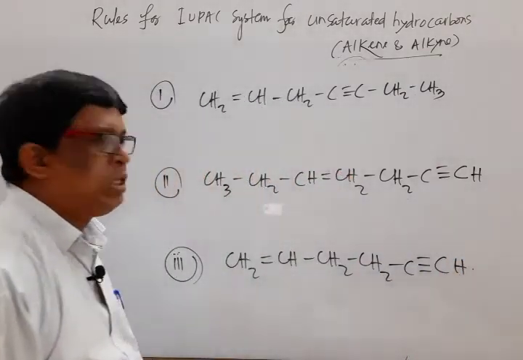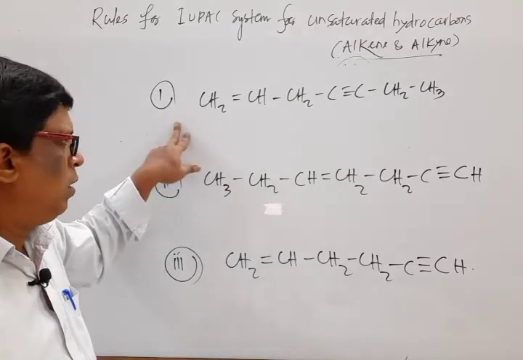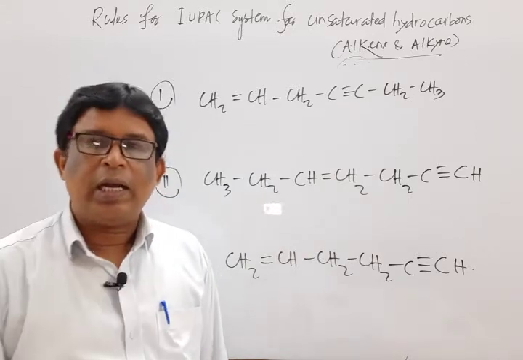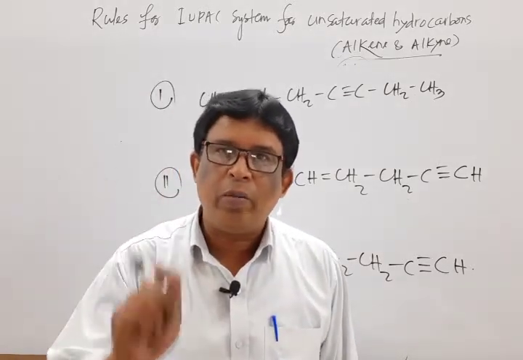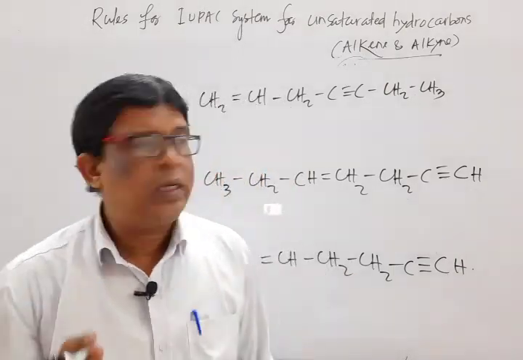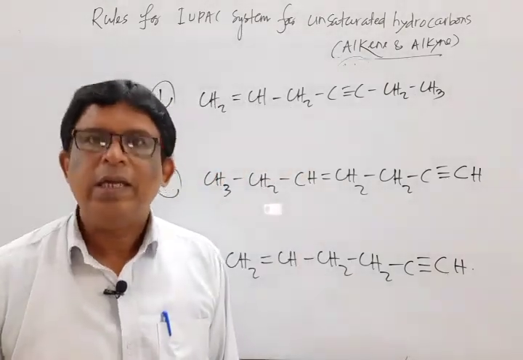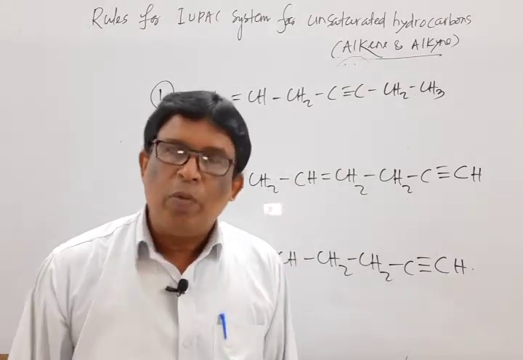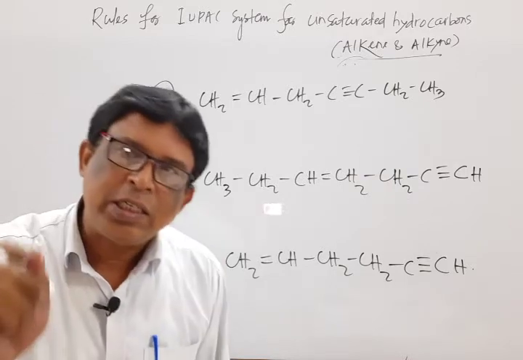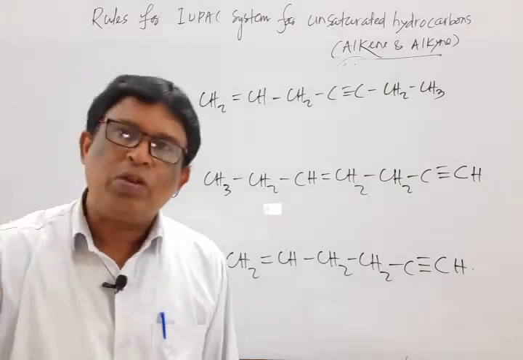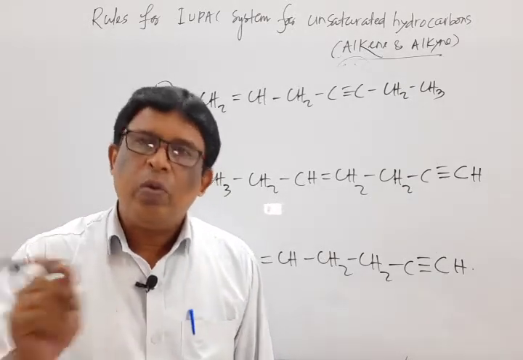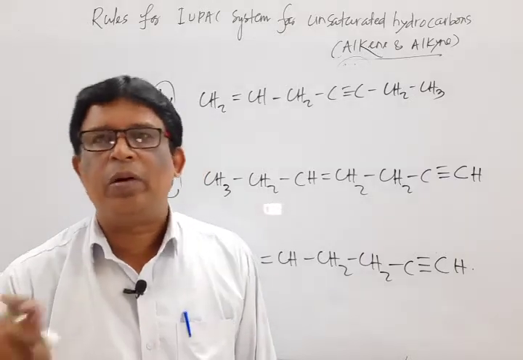Mark that I write three structures. In structure 1, a double bond and a triple bond is there. So the rule says that if one compound possesses a double bond and triple bond, then numbering should be done after selecting the main chain. It is the main chain as branching is not there. After selecting the main chain, numbering should be in such a way that the carbon atom attached to a multiple bond must possess the least locant number, whether it may be a double bond or triple bond.